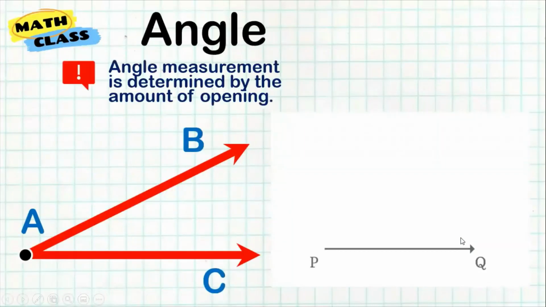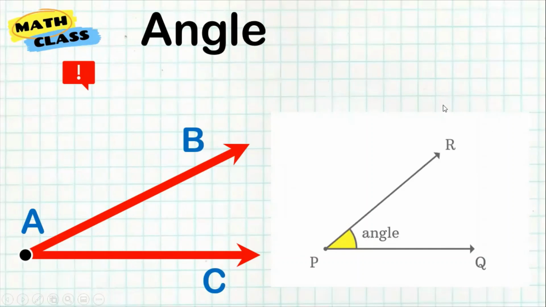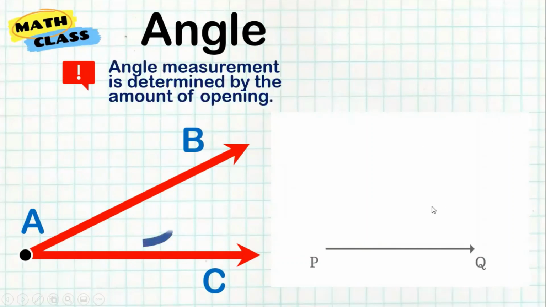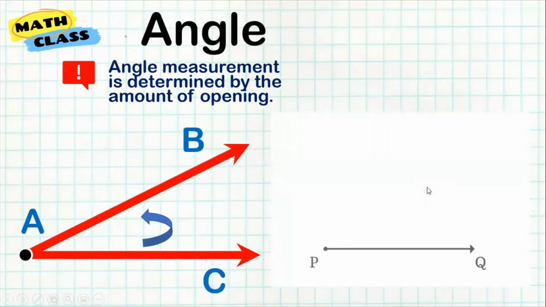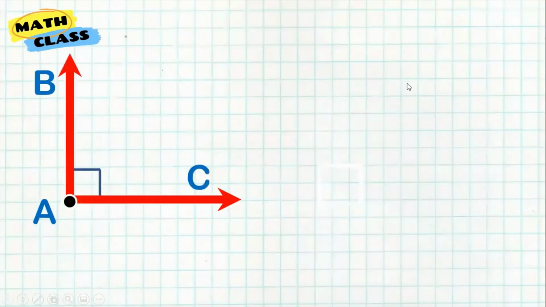Now, an angle has a measurement depending on its opening. So a while ago when I clicked this image, you noticed that I was able to show you an opening of the angle. So the opening of that is the measurement of the angle.